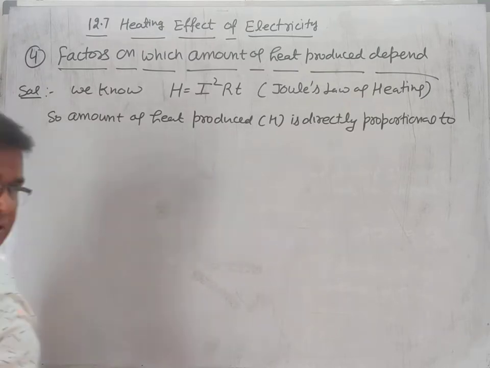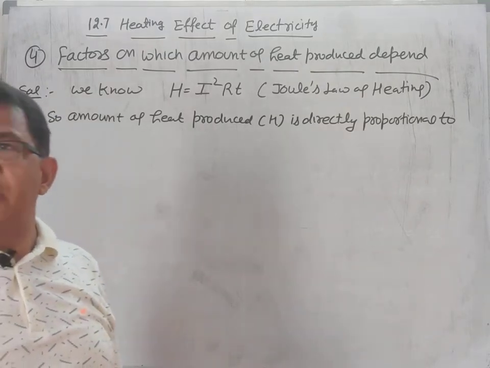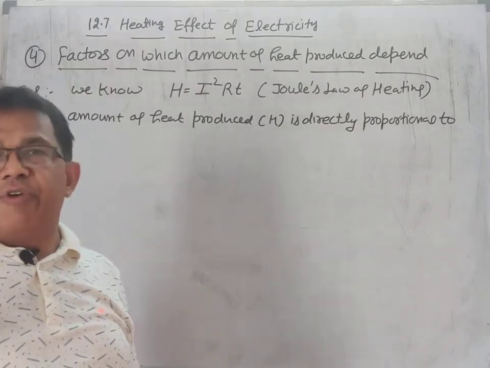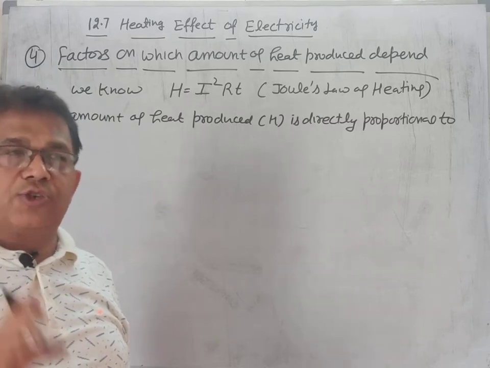Directly proportional means when one quantity increases, other also increases. When one quantity decreases, other will also decrease.